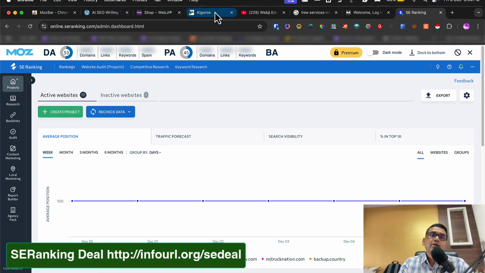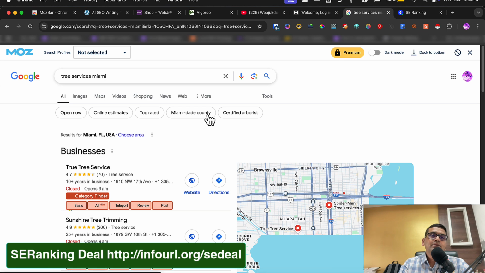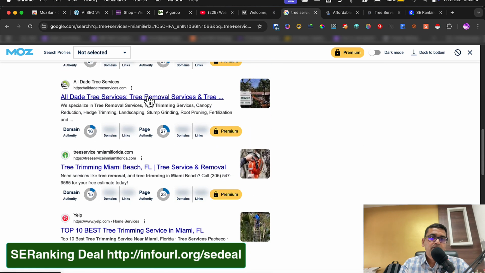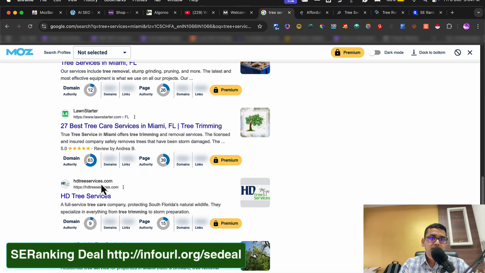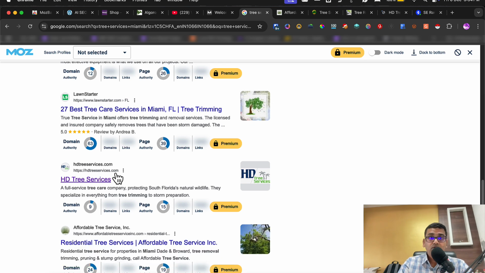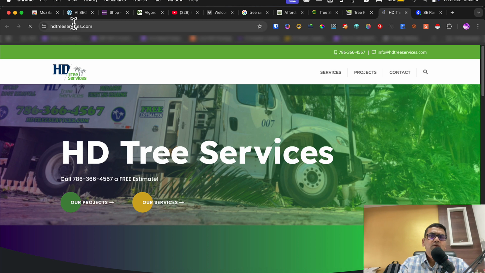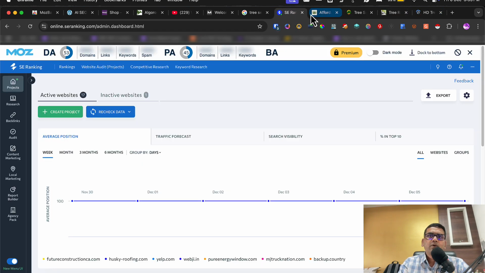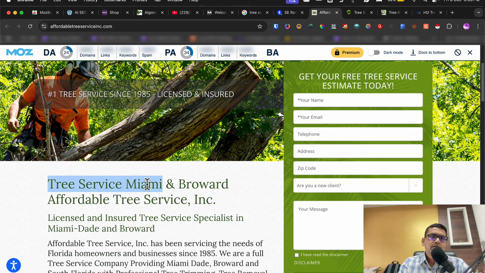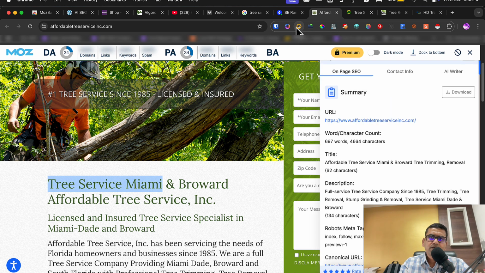So let's explore now. Okay guys, we see in Google for tree services Miami, we have this website, this website, this website, and I want to explore specifically this website because they are newer and they are still ranking on 9. So obviously I think they're doing something very interesting. So let's explore this one. The keyword was tree service Miami. You can see they have it mentioned, and I also want to mention another free extension, SEO Pilot. It should be in the Chrome extension library.